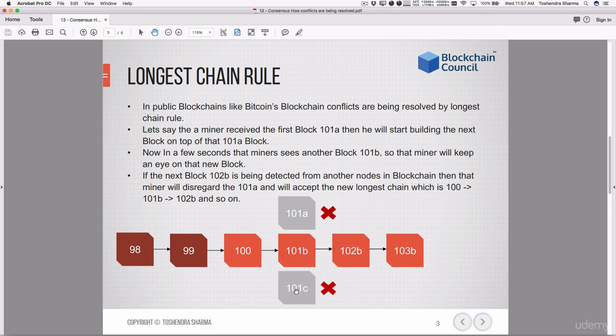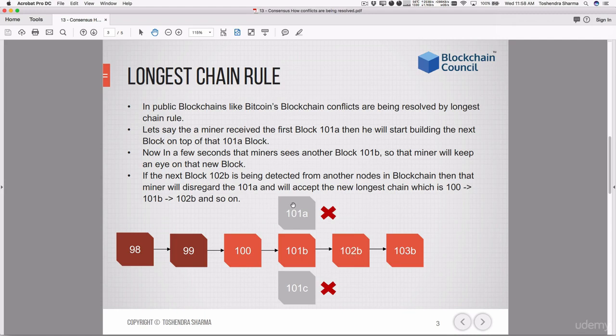Now if the next block 102B is detected, because someone was trying to build on top of 101B and successfully built 102B on top of it, and that 102B block has been announced by someone in the network, it means that the miner who is building on top of 101A will see that somebody has built 102B.